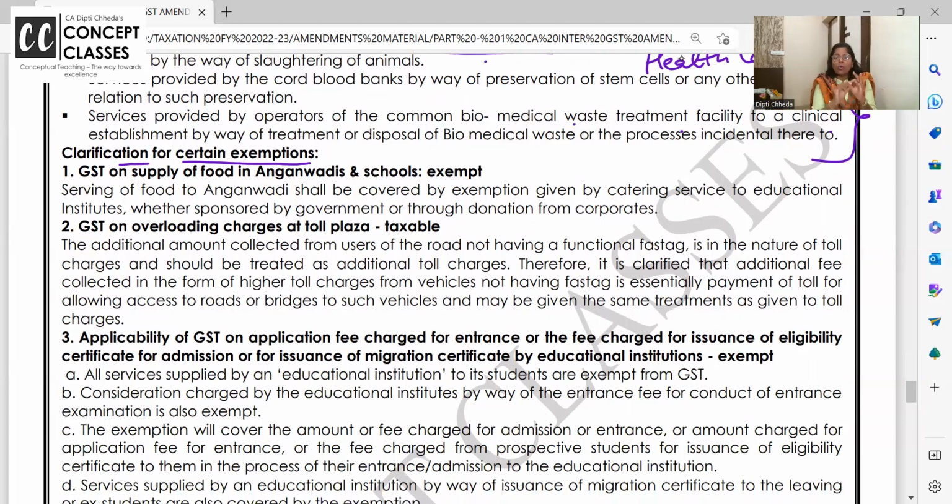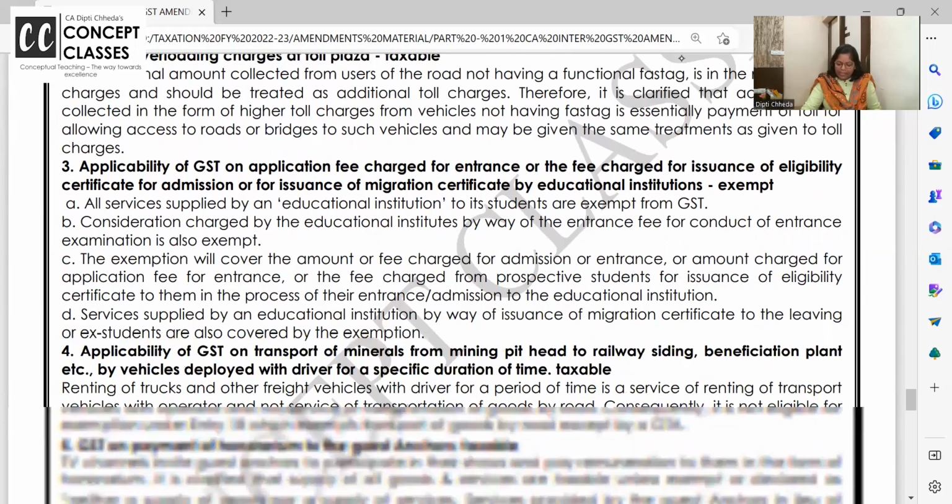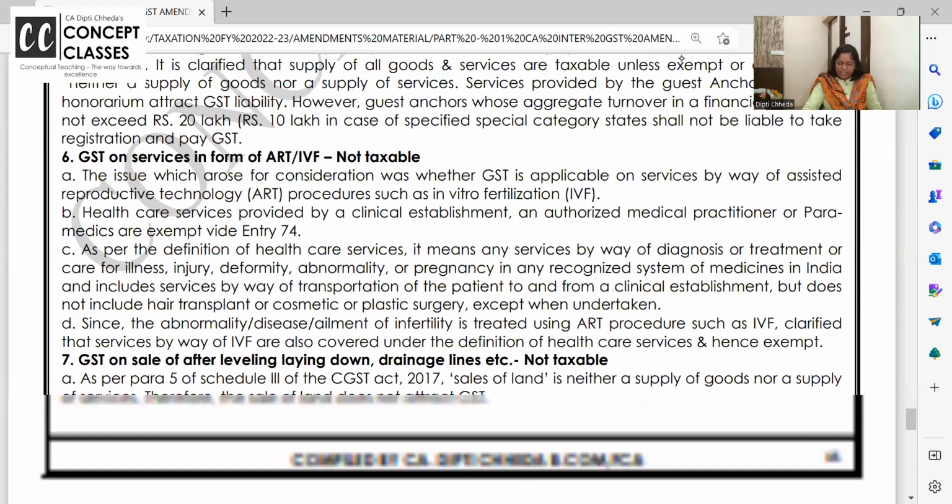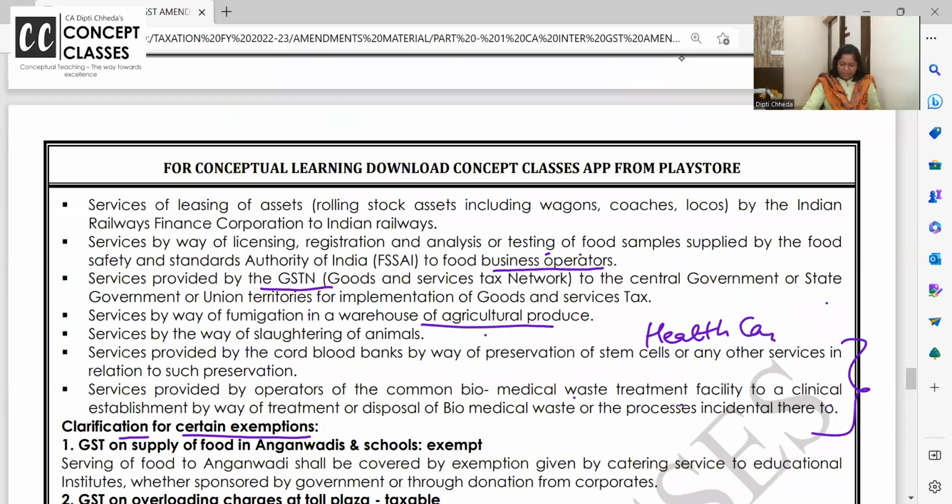Now some clarifications, which are like circulars. Act changes are over in chapter 4. Now it is circulars, and that circular is saying whether this is exempt or taxable. I'm reading it quickly. This is the last one we will complete, and then in the third chapter also we have to take one change.